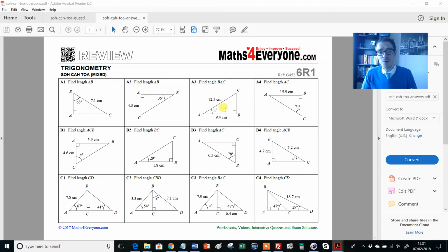So what I might do is I might use this resource. Maybe I'll use it in lesson as a complete lesson activity or half a lesson activity. Maybe I'll get kids working on their own or working in groups. Maybe I'll set it as a homework. Maybe I'll set it as a mini low stakes assessment.